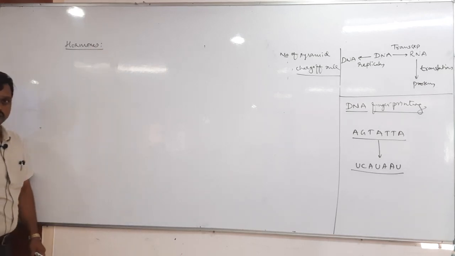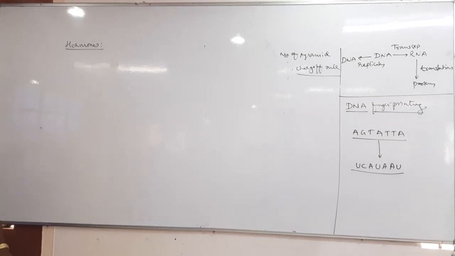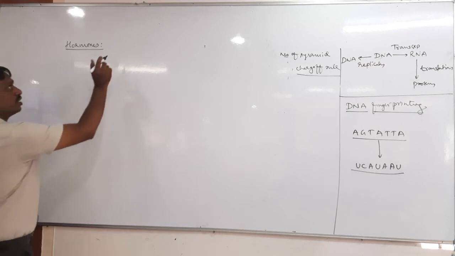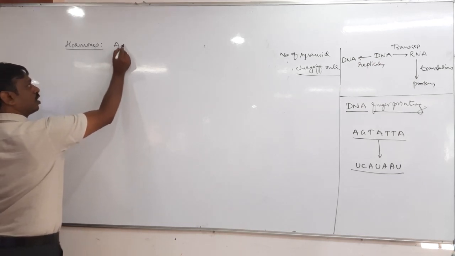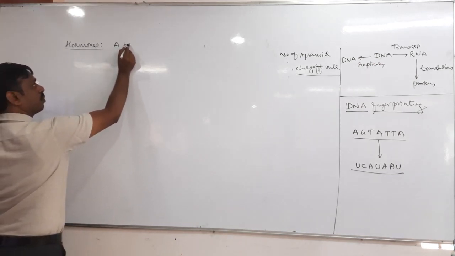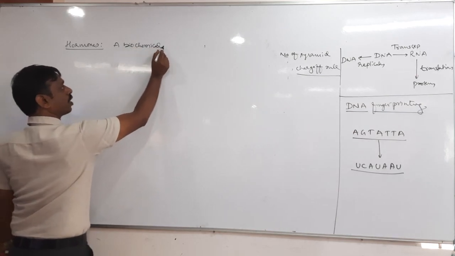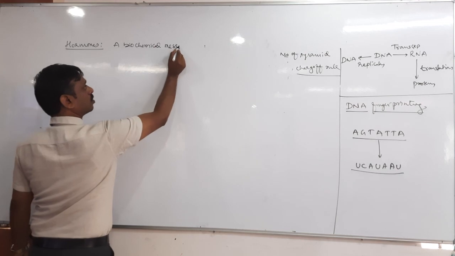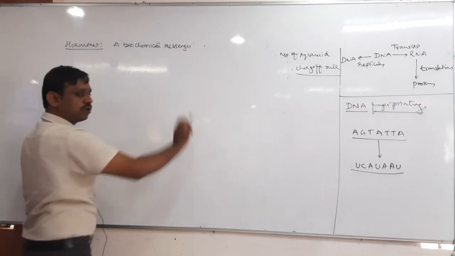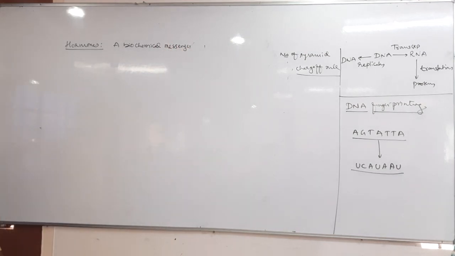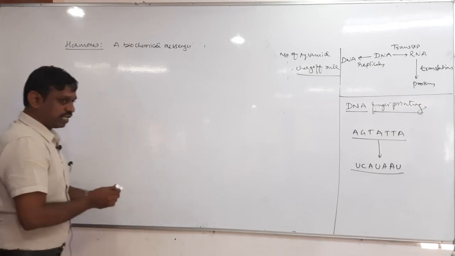So what are hormones and types of hormones? Can you tell me what is a hormone? A hormone is a biochemical messenger, right? A biochemical messenger is called a hormone.